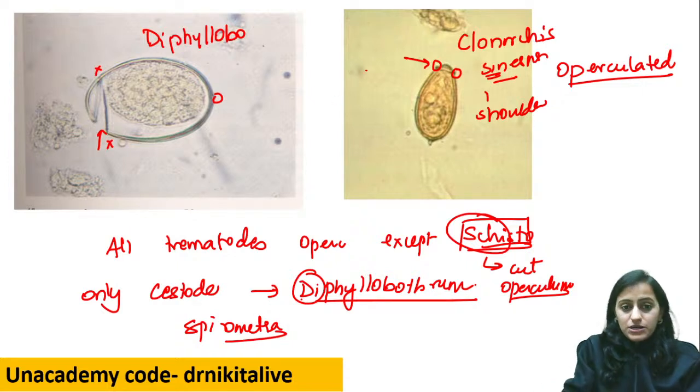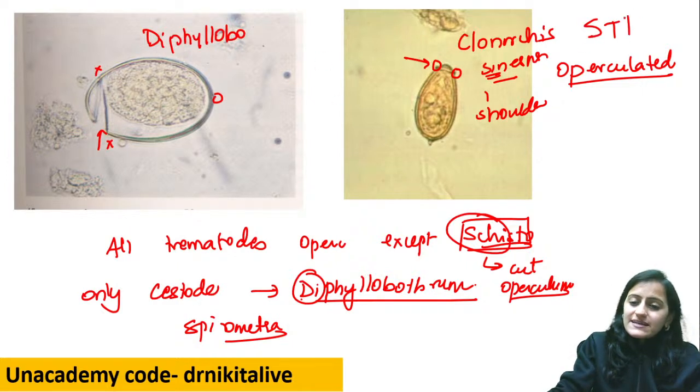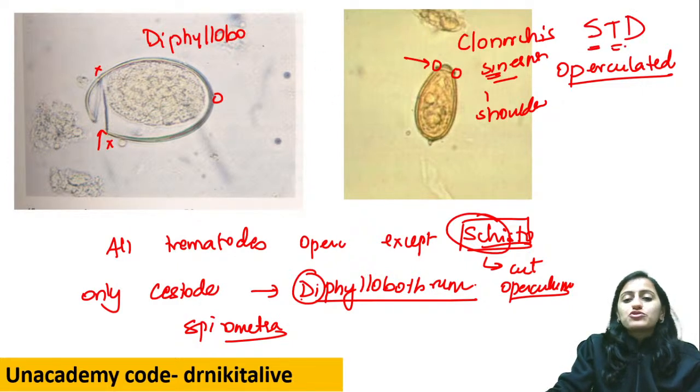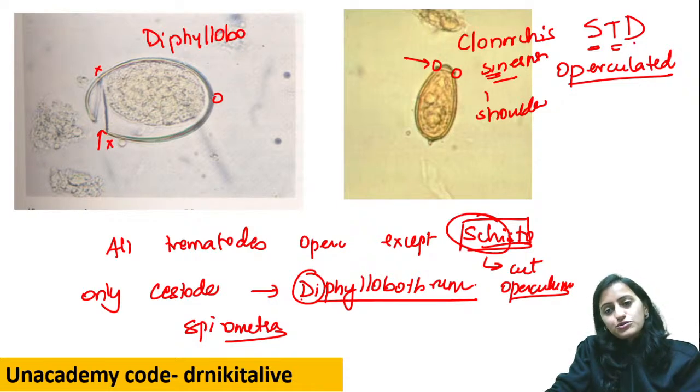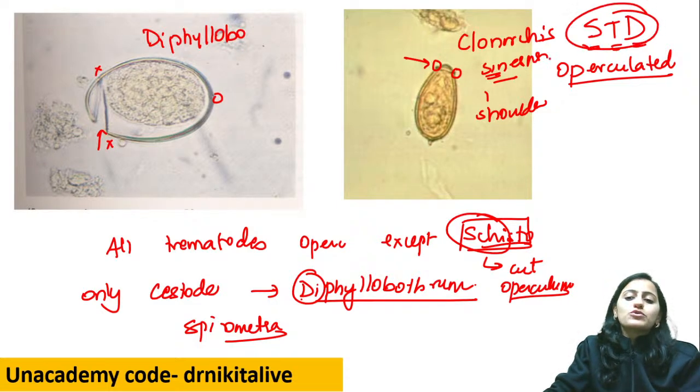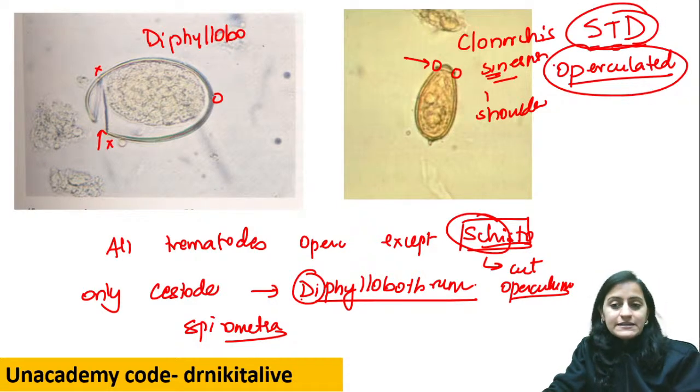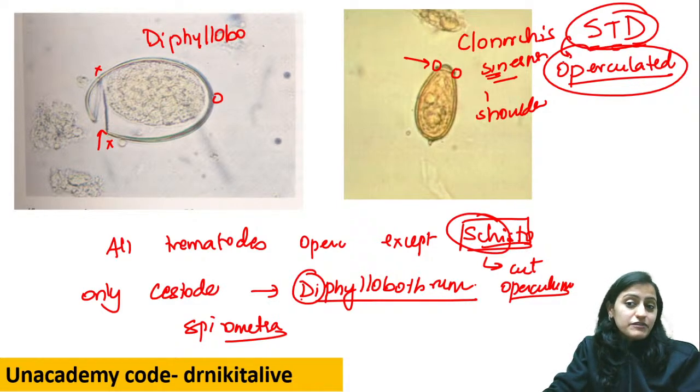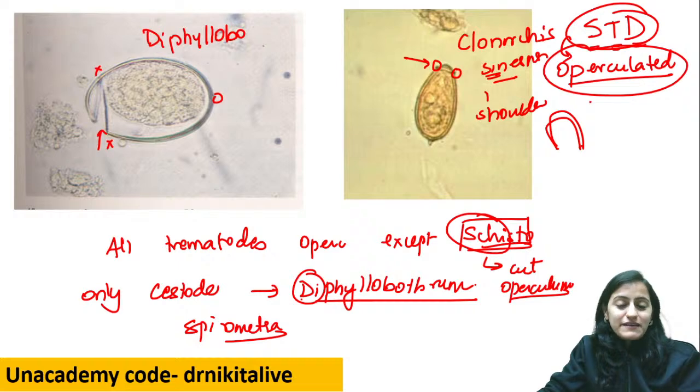Okay, that is Spirometra. Remember operculated eggs, STD: Spirometra, trematodes except Schistosoma, and Diphyllobothrium. So you can remember this as, to prevent the STD, that is a sexually transmitted disease, we should use an operculum, that is the lid. Lid, that is basically a contraceptive device like a condom.